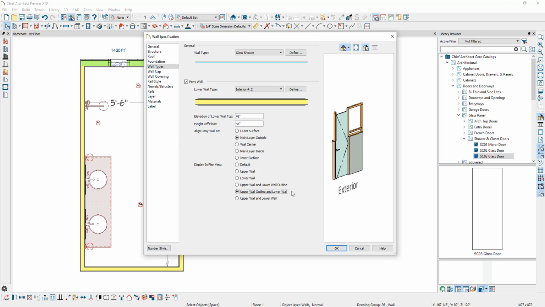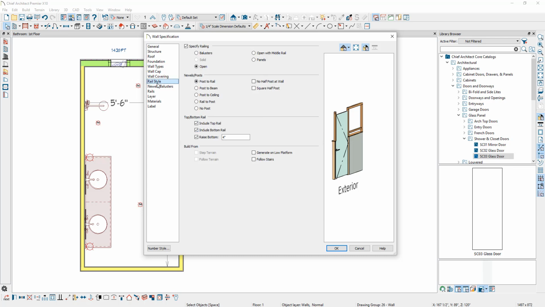Next, we're going to go to the Rail Style panel. And on the Rail Style panel, this is where we can specify the top parts of our pony wall. So I'm going to change from Open to Panels, and I'm going to set this to have no post. Then I'm also going to turn off the top rail, the bottom rail, and the raise from bottom.